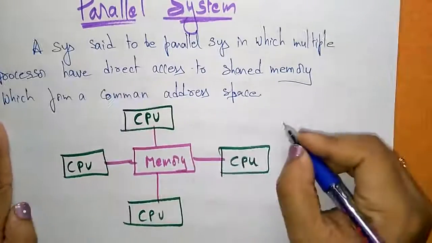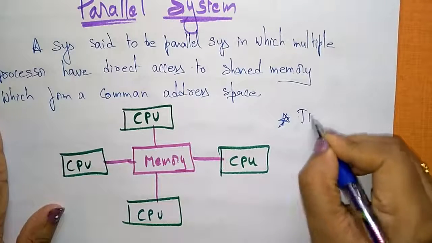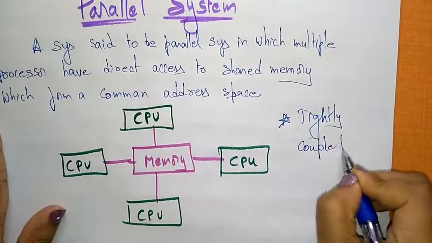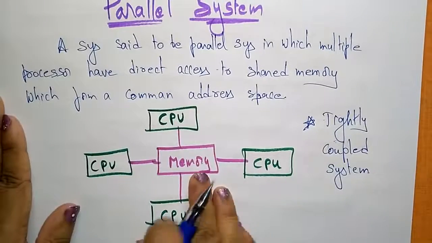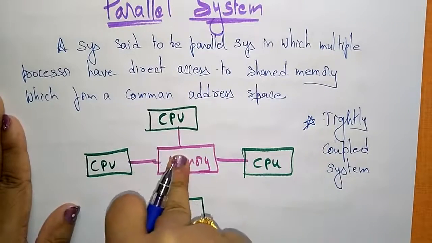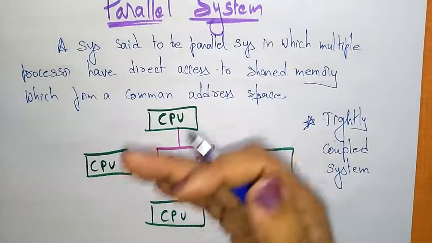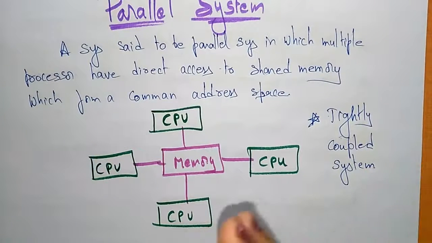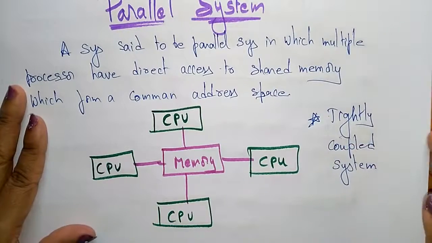That's why we call a parallel system a tightly coupled system. Why is it tightly coupled? Because all the CPUs have to access only one shared memory, so all the processors are tightly coupled, meaning one is dependent on another. There is a dependency relationship between the different processors in a parallel system, and whenever there is a dependency, you call it a tightly coupled system.